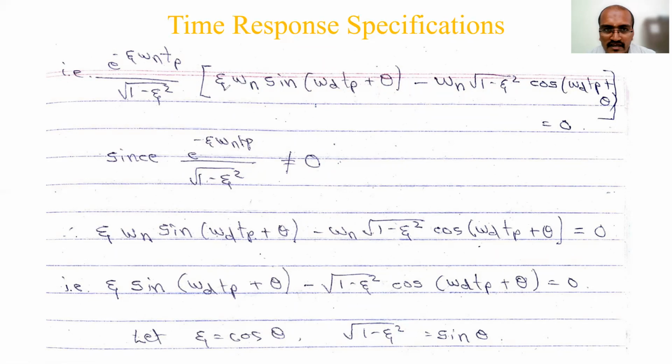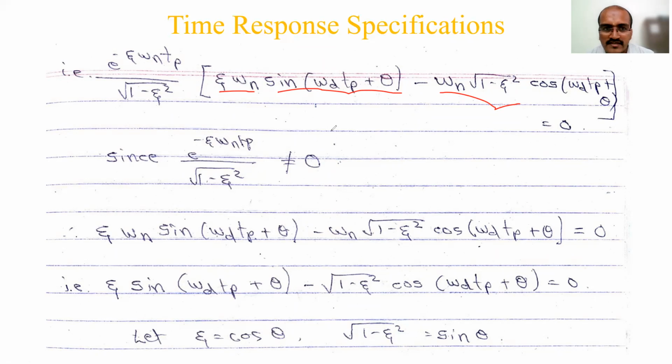So the second part will give plus sign, zeta into omega n sin of omega d tp plus theta. Wherever t is there, tp I substituted. In the first term we had the minus, omega d was there, so for omega d I have substituted omega n into square root of 1 minus zeta square, cos of omega d tp plus theta, is equal to 0.